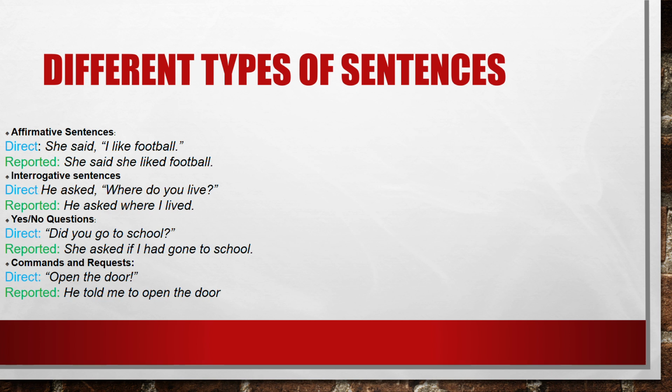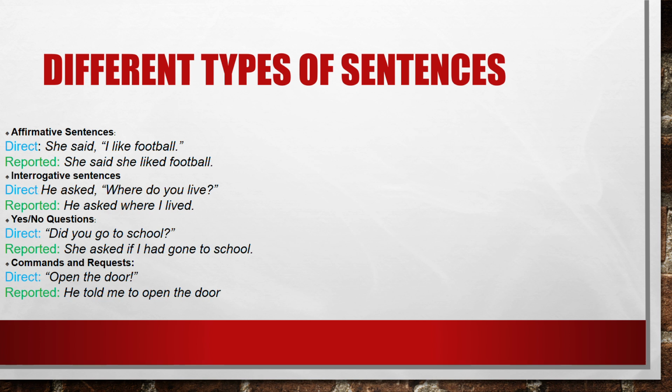And the verb like in the direct speech is in the present simple. In the reported speech, what are we going to do? We're going to transform to the past simple and we're going to say, she said she liked football, or she said that she liked football. With that or without that, the same thing.